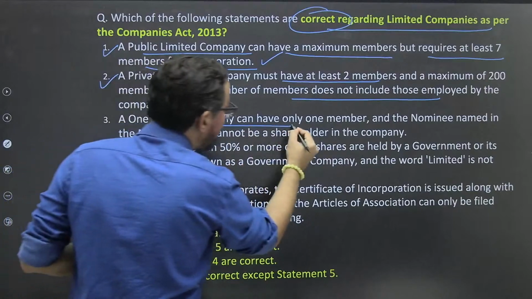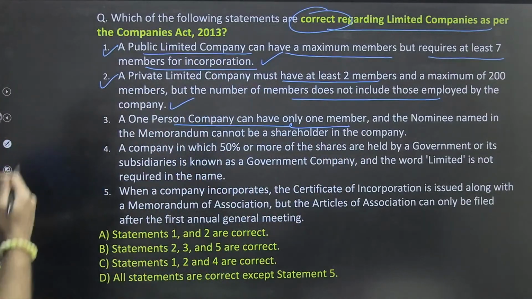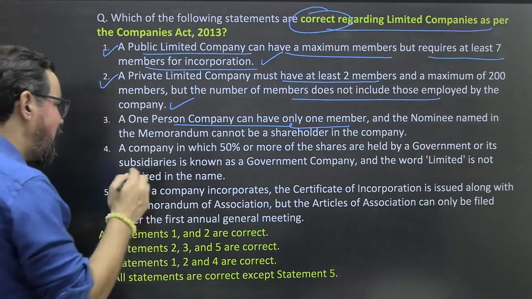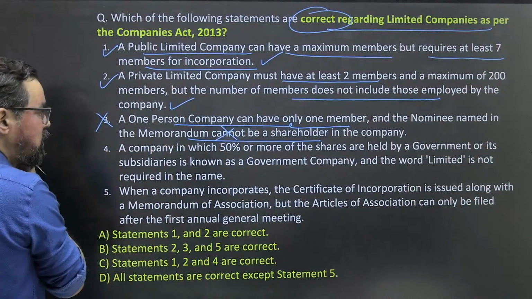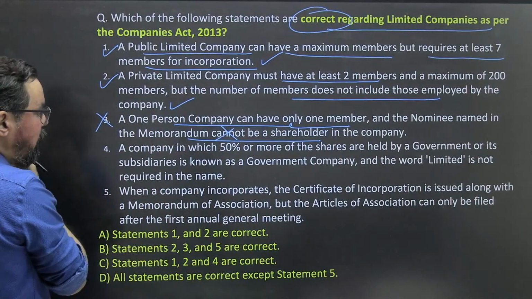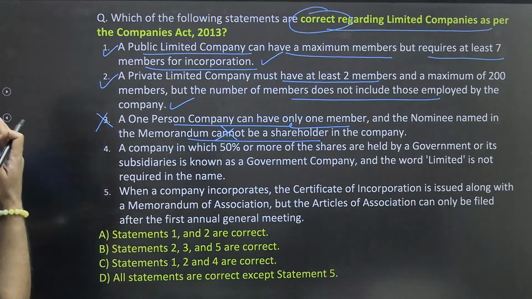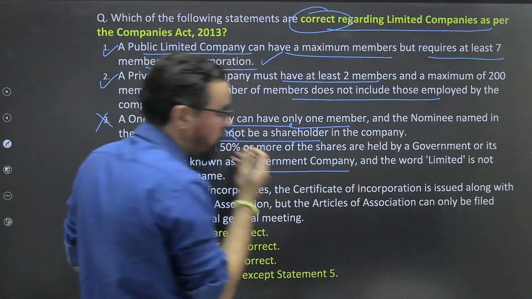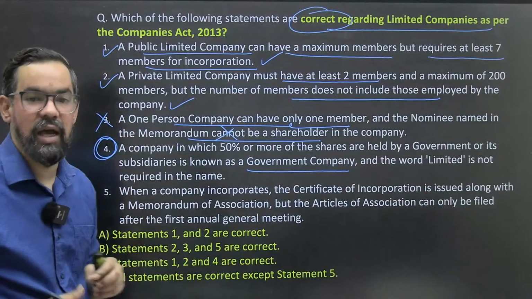A one person company can have only 1 member. Absolutely right. And the nominee named in the MOA cannot be a shareholder. It can be a shareholder. This makes this statement wrong. It can be a shareholder also. A company in which 50% or more of the shares are held by the government or its subsidiaries is known as a government company. What do you say about this statement 3? I'm not going to answer this. Statement 4, what will be the answer for this? Tell me.